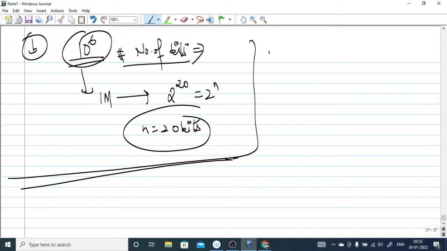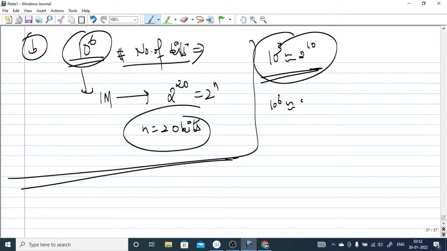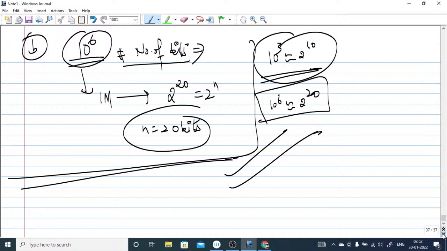And you must also know that 10 to the power 3 is approximately equal to 2 to the power 10. So you can cube both the sides, 10 to the power 6 will be equal to 2 to the power 20. These are the methods I'm telling you, method 1, method 2. And you can also directly calculate if you are not smart enough. So this is method 2 for everyone.